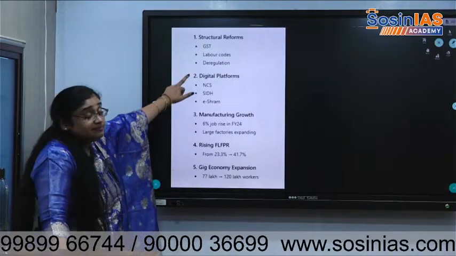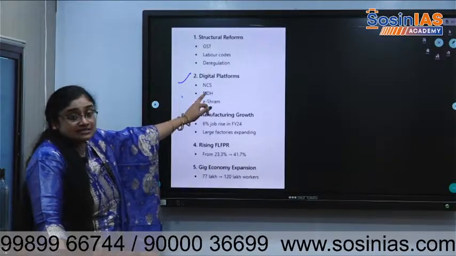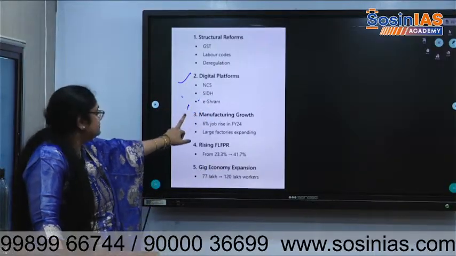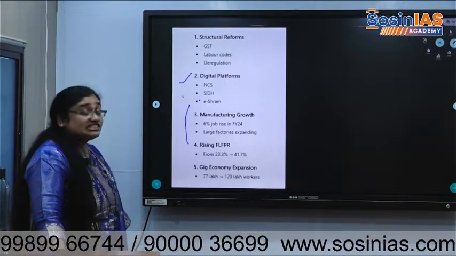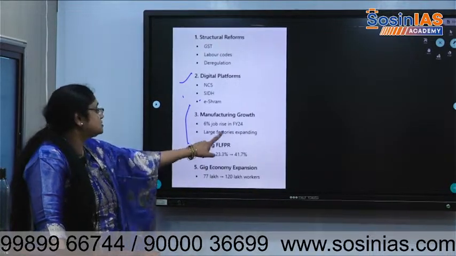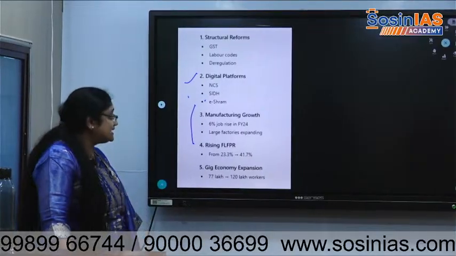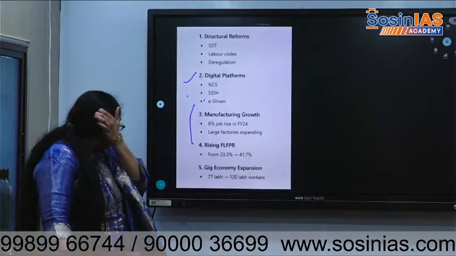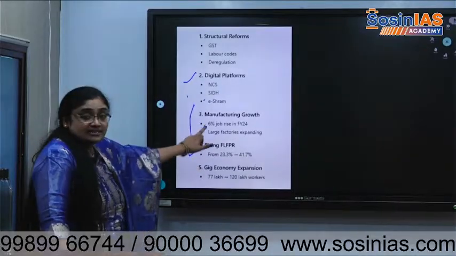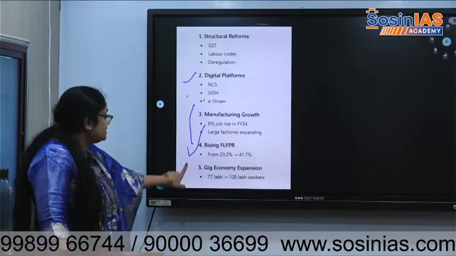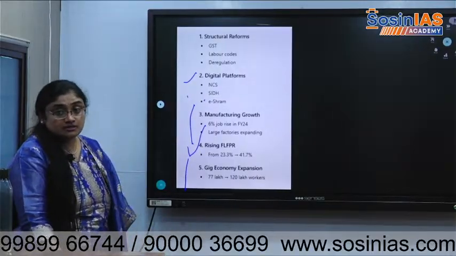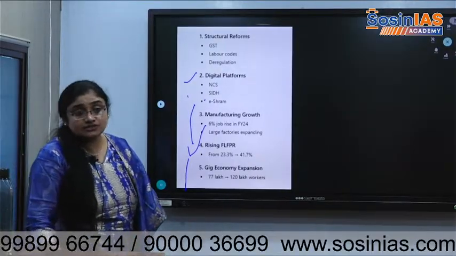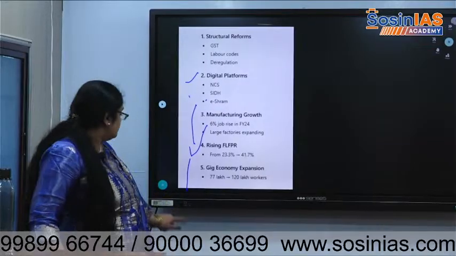So digital platforms: career service portal, Skill India digital hub, eShram. Manufacturing growth has also risen. Large factories are expanding in manufacturing, a 6% job rise happened in 2024. Female labor force participation is on the rise. Then gig economy expansion has also happened, very large. In labor codes, we can see the details of labor codes.